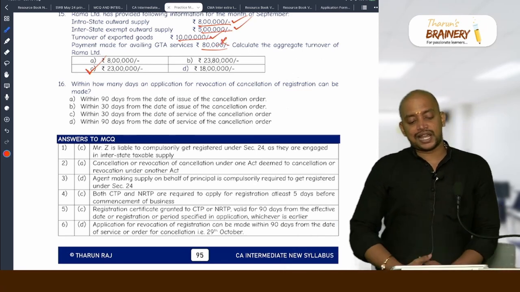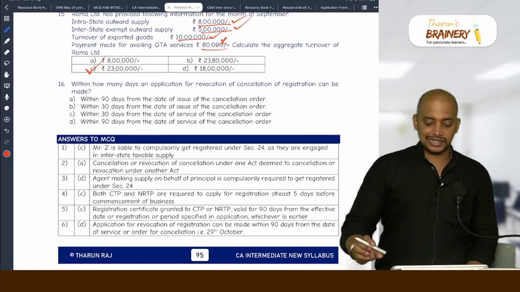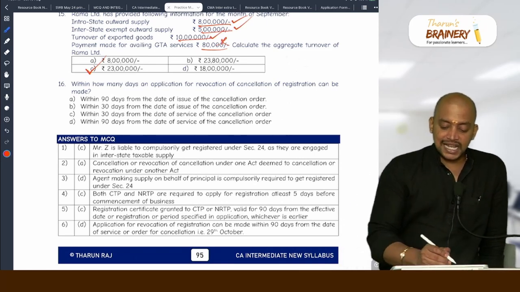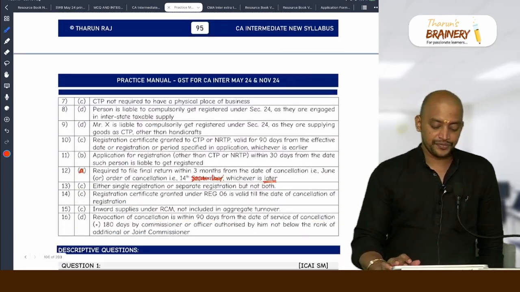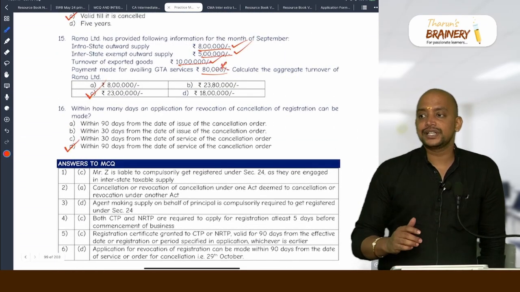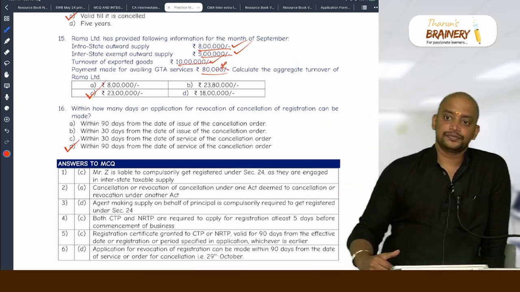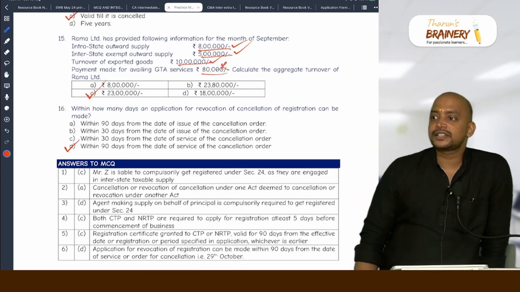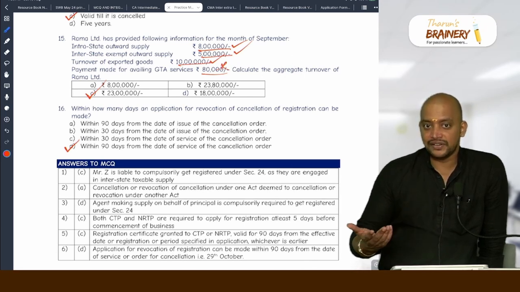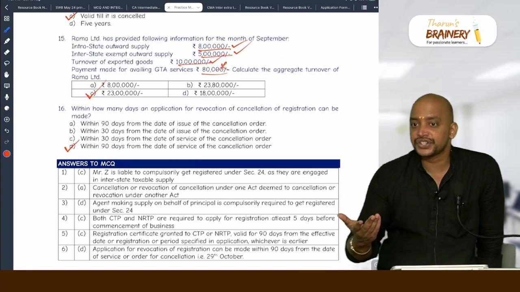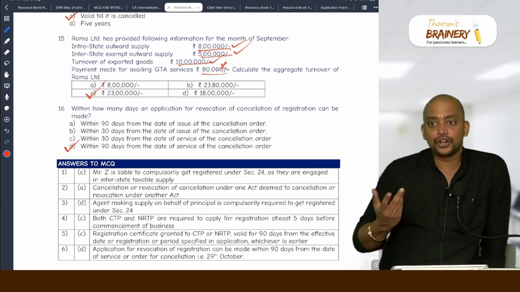Within how many days an application for revocation of cancellation can be made? 90 days. From the service of cancellation order, not issue, service. Issue is the date on which I give, service is the date on which you receive. Today I will give, today itself you will not receive, no? How I will give? Notice I will give in the form of a registered post or courier, something. So today itself you will not receive it.